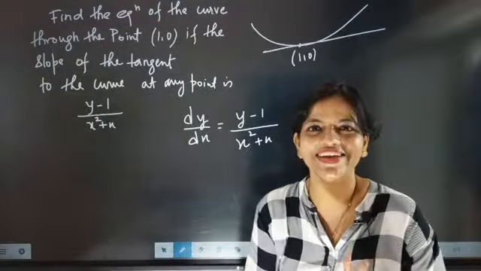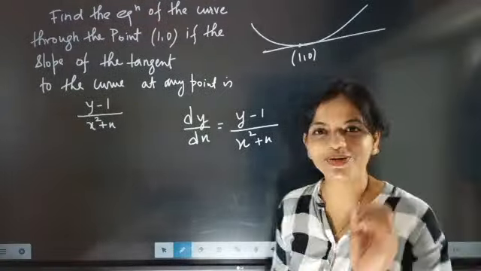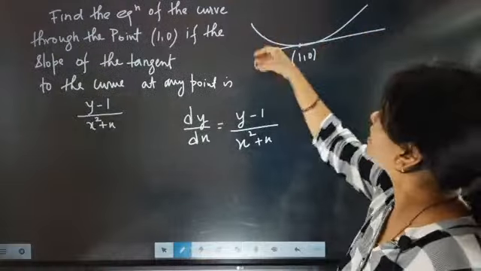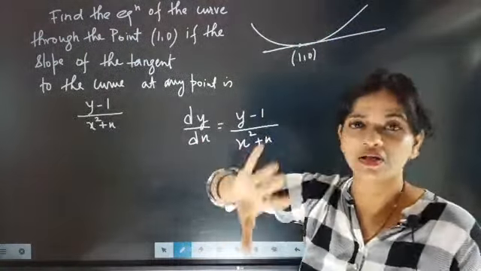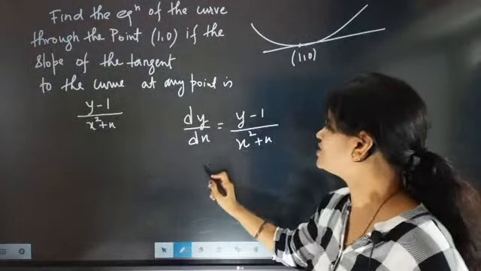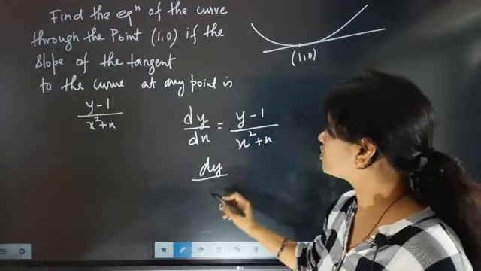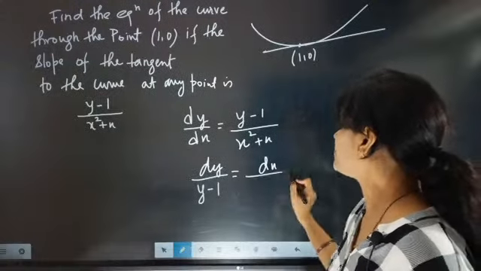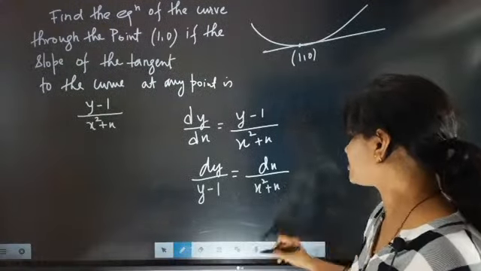This is given here, nothing you have to do. They told that the slope of the tangent at any point on the curve, means wherever you go in the curve, the slope of the tangent will be this only. Then the duty is to solve only. So now what you get here is (y minus 1) dx by (x square plus x).